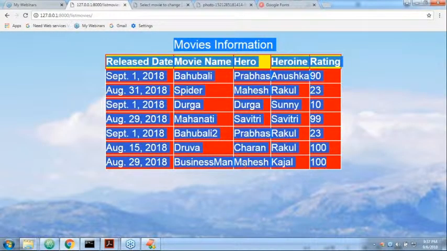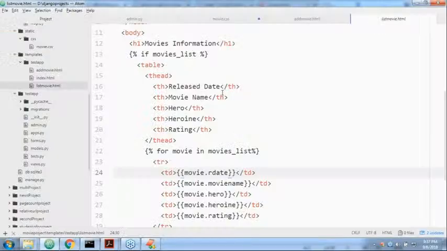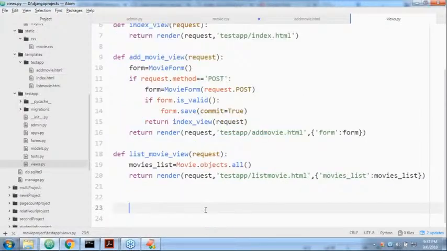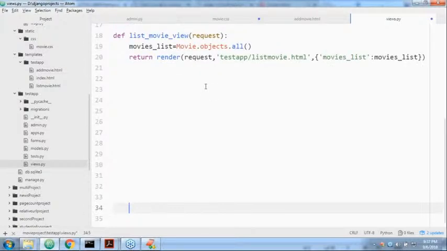Next, one more small thing I have to discuss for you people. What is that? I didn't show the views.py file. What is the list movie code? If you observe, how many lines are there? Only two lines. Better to get the data from the database and send it to the template file. That template file is responsible for displaying the data. Clear?